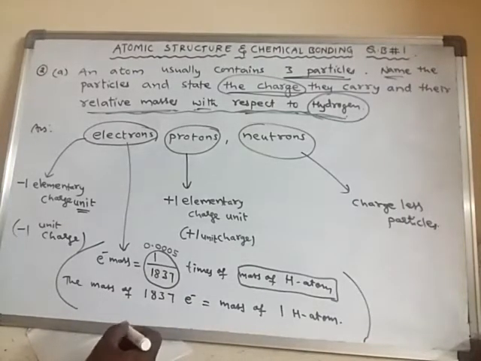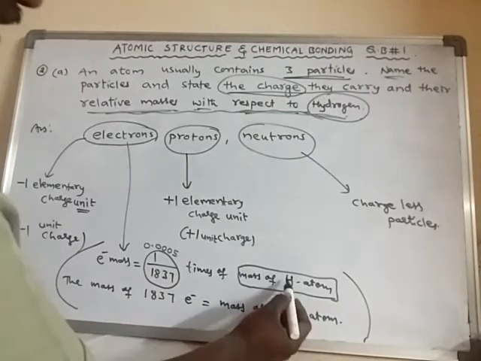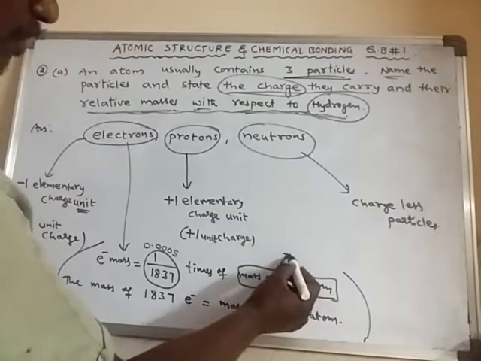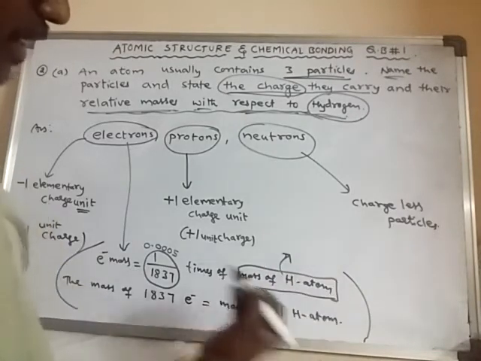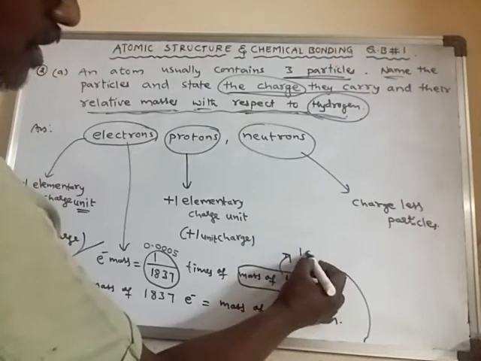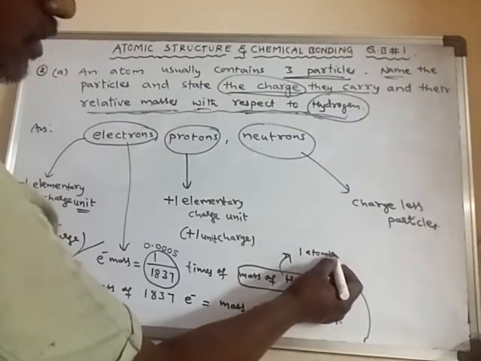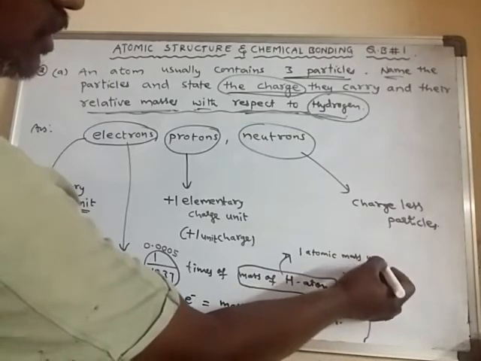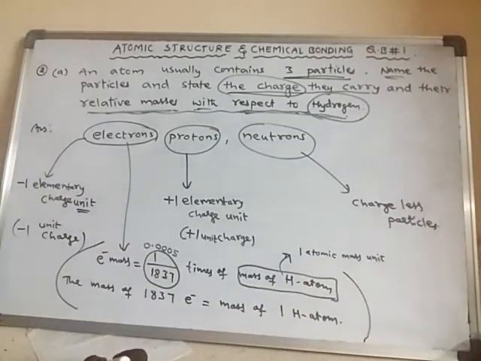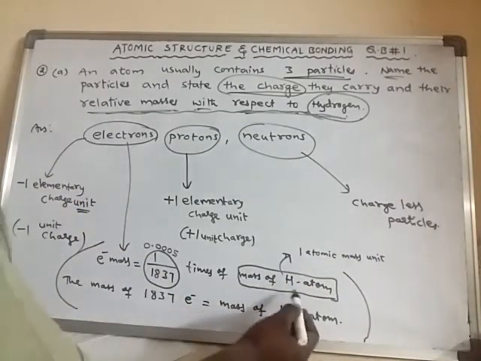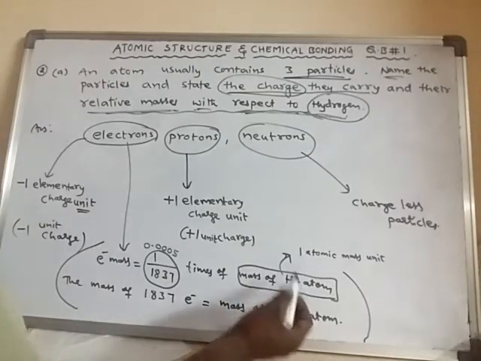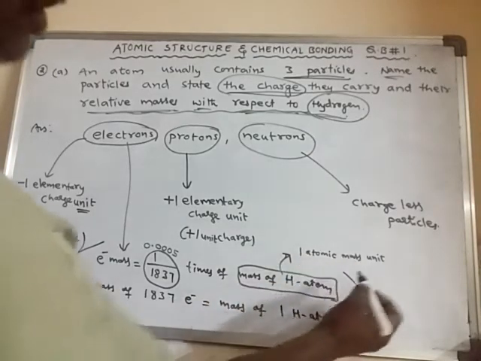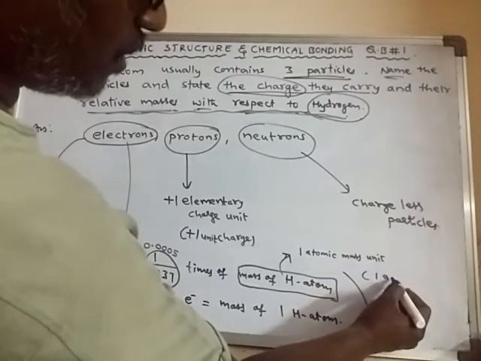Generally, the mass of one hydrogen atom is considered as one atomic mass unit, nearly equal to one atomic mass unit. Simply we can call it 1 AMU.